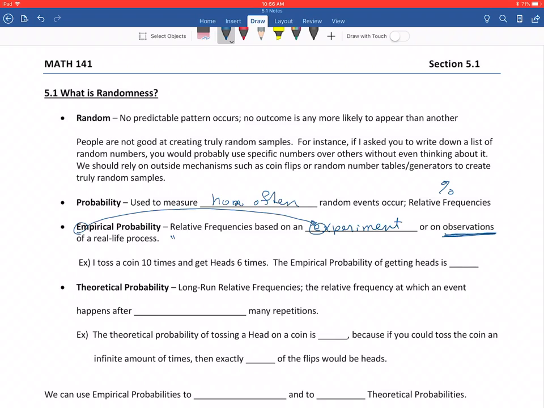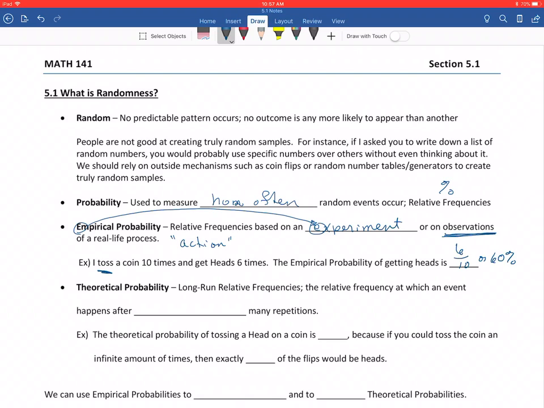Also, another word that comes to mind just now as I'm thinking about it is if there's some sort of an action happening. That would be a clue that it's an empirical probability. For example, if I toss a coin 10 times and I get heads 6 times, then the empirical probability here of getting heads occurred 6 out of 10 times, or 60% of the time.